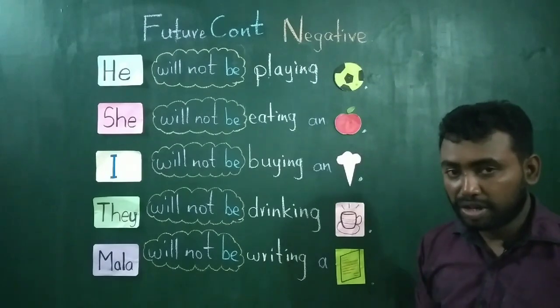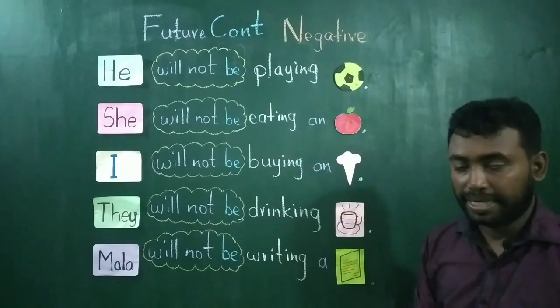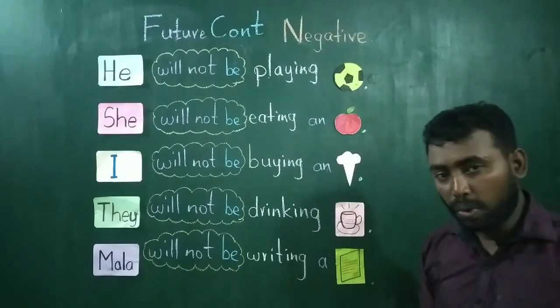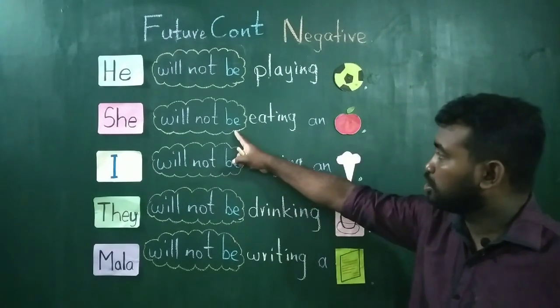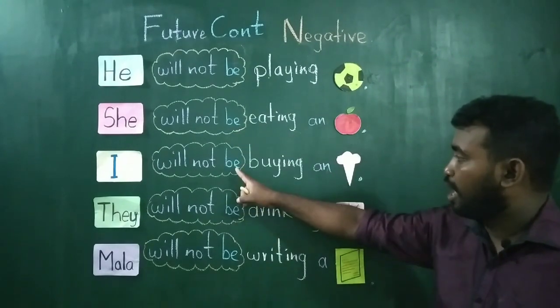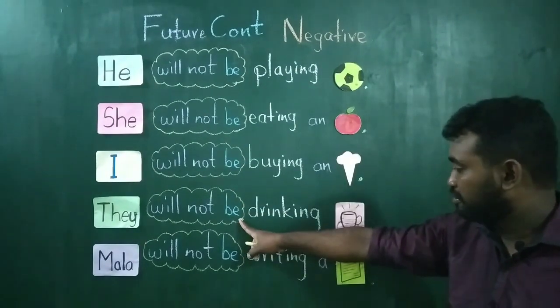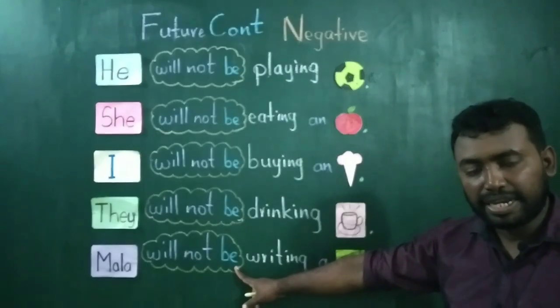Either you can say will not be or won't be. So either you can say he will not be playing football or he won't be playing football. She won't be eating an apple. I won't be buying an ice cream. They won't be drinking coffee. And of course, Mala won't be writing a letter.